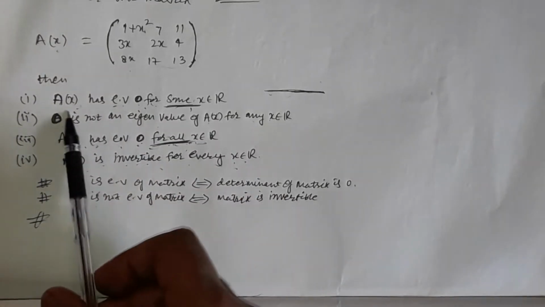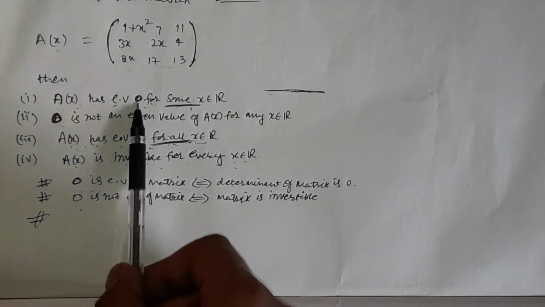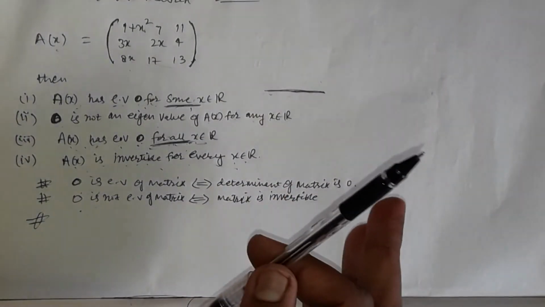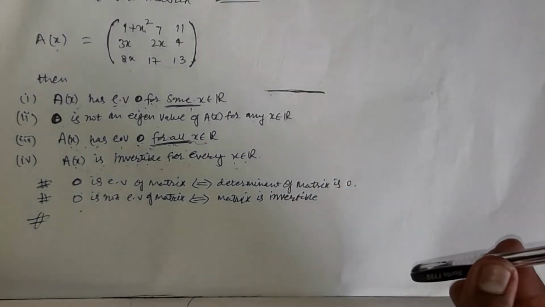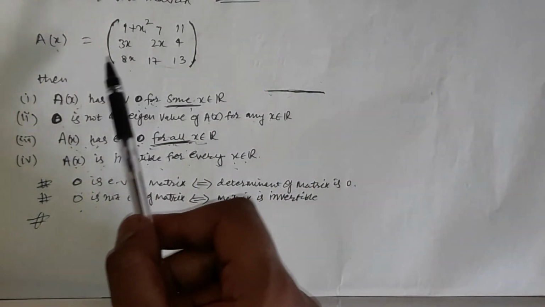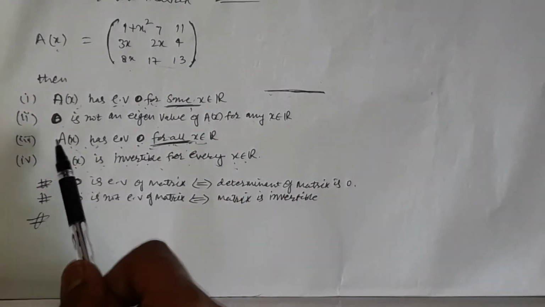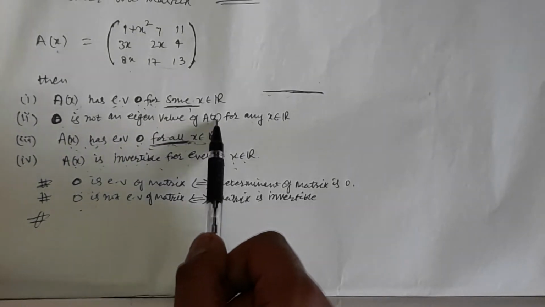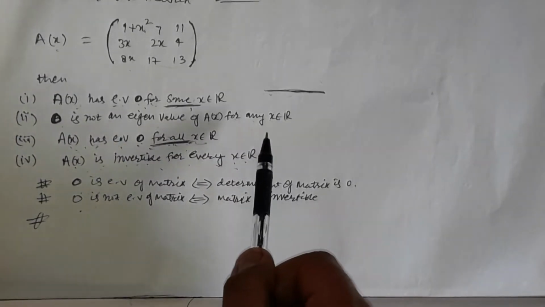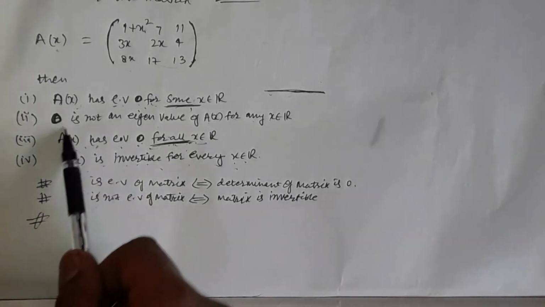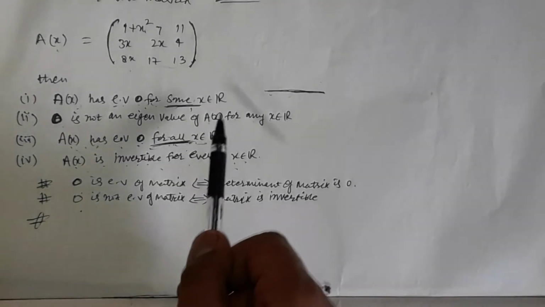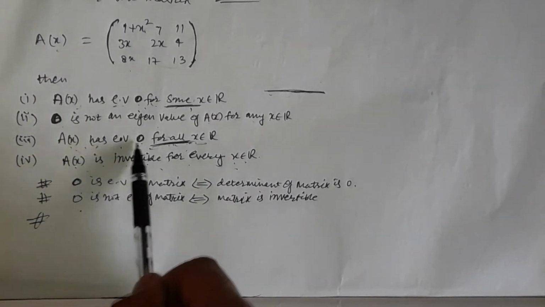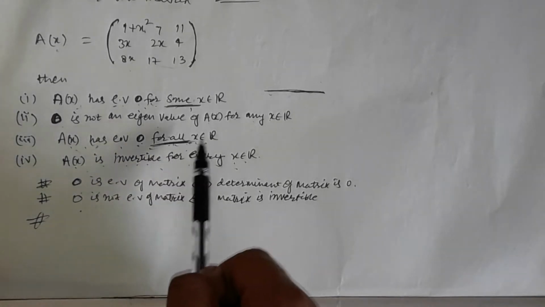The first statement says that this matrix has an eigenvalue 0 for some real number. For some real number means that there is some real number in R such that the matrix has an eigenvalue 0. The second statement says that 0 is not an eigenvalue of the matrix whichever real number one may choose. And the third statement says that the matrix has an eigenvalue 0 corresponding to every real number.